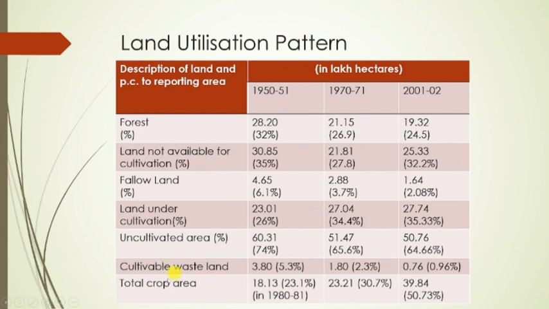And if we see the total crop area, it is increasing. This is the data: 18.13 lakh hectares in 1980-81 under total crop area, 23.21 lakh hectares in 70-71, and 39.84 lakh hectares in 2001. So the total crop area is increasing in the case of Assam.